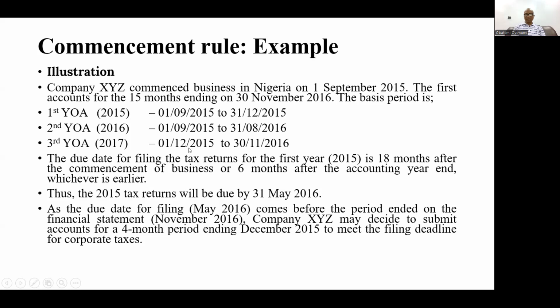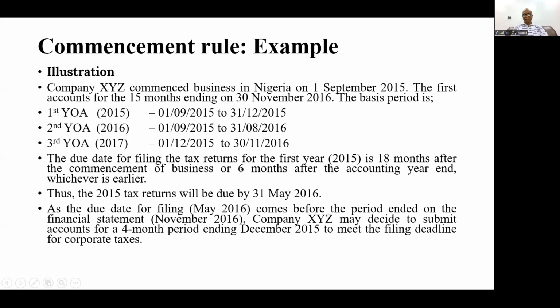That's the first day of the new year, 2015, and then it's also ending here 30th November 2016. So that will be the accounting, the different bases that will be used in order for this particular new company to be assessed to tax.